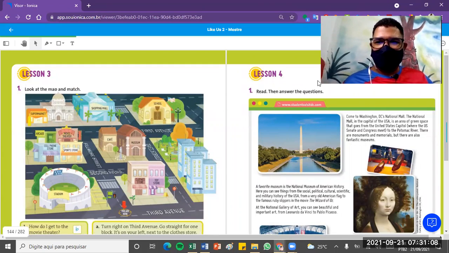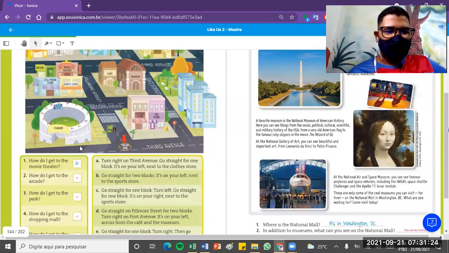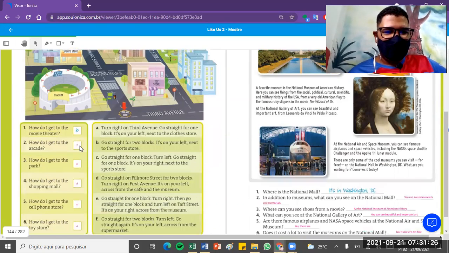On page 142, guys, we have "Look at the map and match." Here we have a map of a small town or city, and we have many places and streets. You have to look at this and match column A with column B, the left column with the right column. See, how do I get to the movie theater? Which sentence guides us to the movie theater?